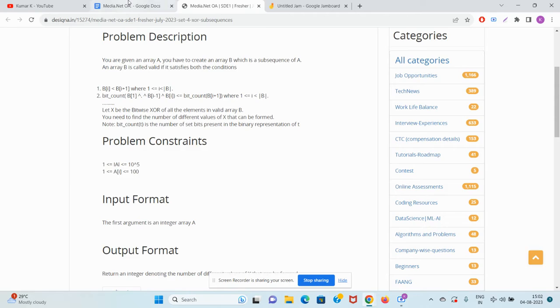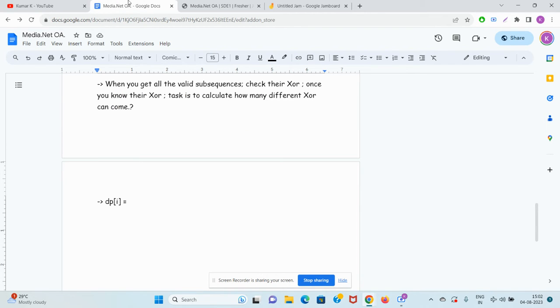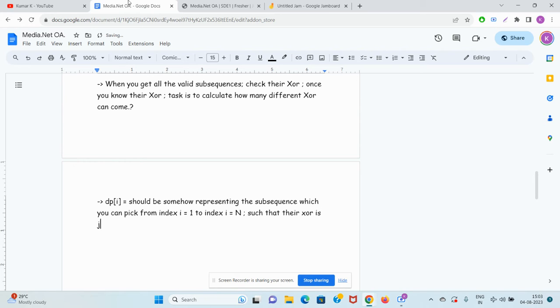Okay, so DP of I should somehow represent the subsequences which you can pick from index 1 to index I, such that their XOR is j. You will have to keep track of the XOR of that subsequence. Such that the XOR is j and the last value is k. Guys, you will also have to keep track of the last value.